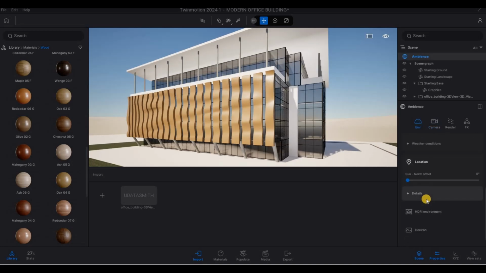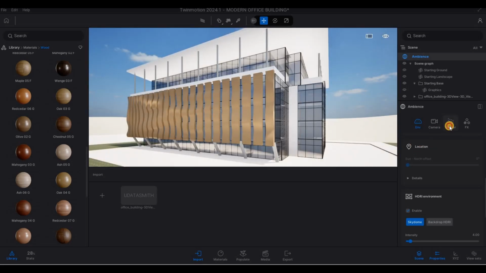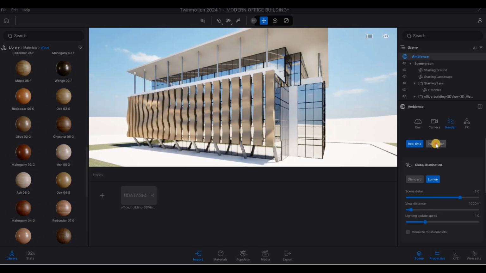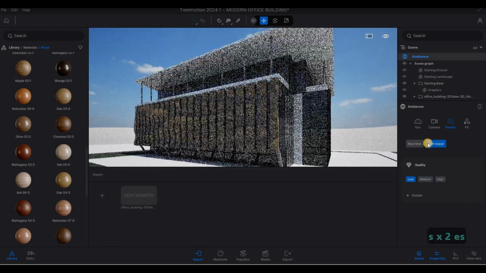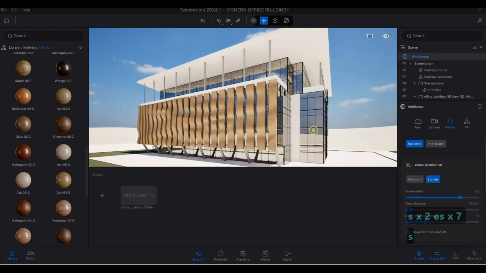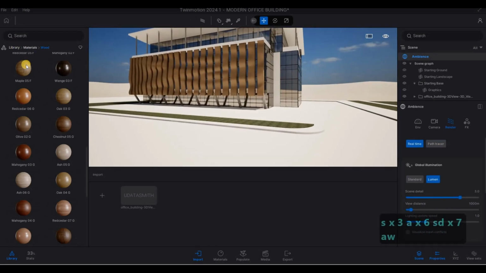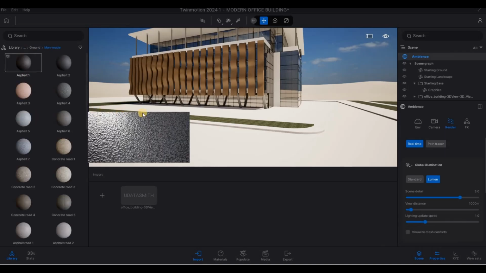And then environment, enable, and then rendering, go to Lumen, and then path tracer. Let's go to low first so that we can see how it looks, and then go back to real time. And then let's change this concrete right here, ground, man-made.